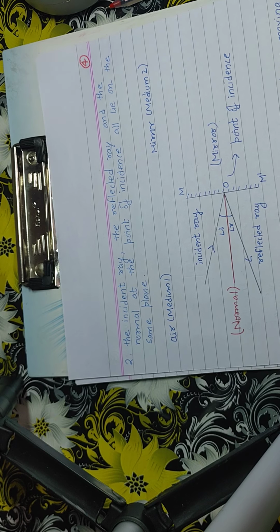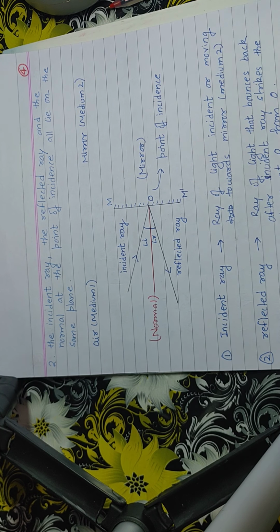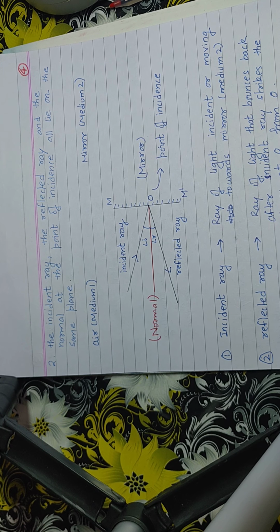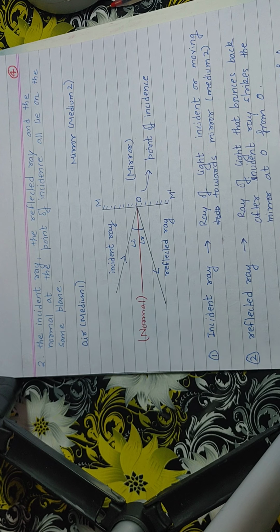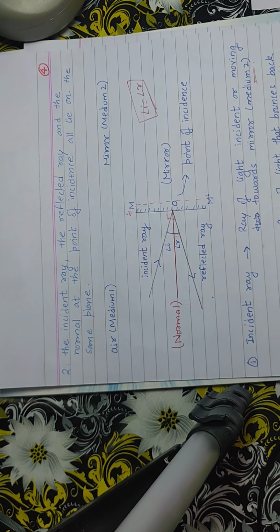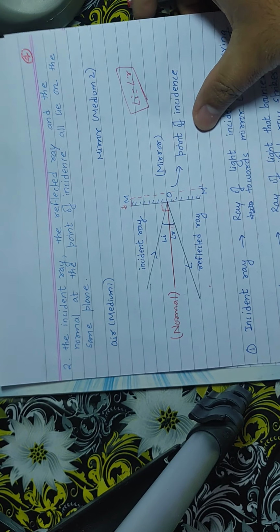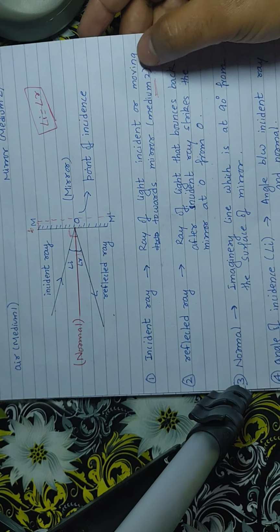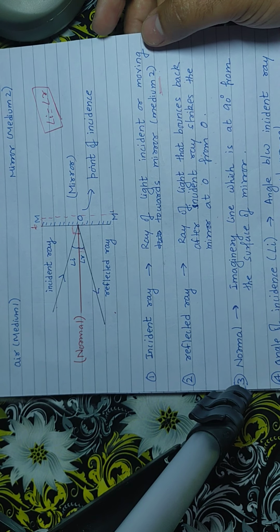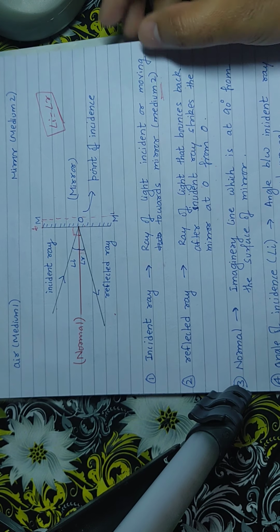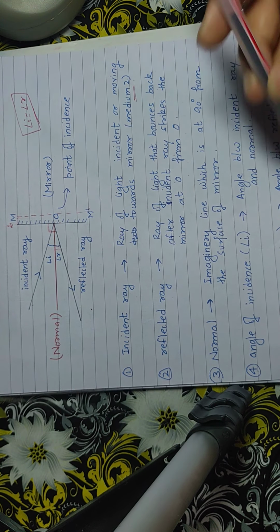Let me explain once again what the laws of reflection are. These are the two points of the laws of reflection. Now just try to understand some parameters, and after discussing the parameters I will brief you about the laws of reflection again with the pictorial. One by one we will take the parameters, and overall we will discuss the laws of reflection of light. So first is incident ray.